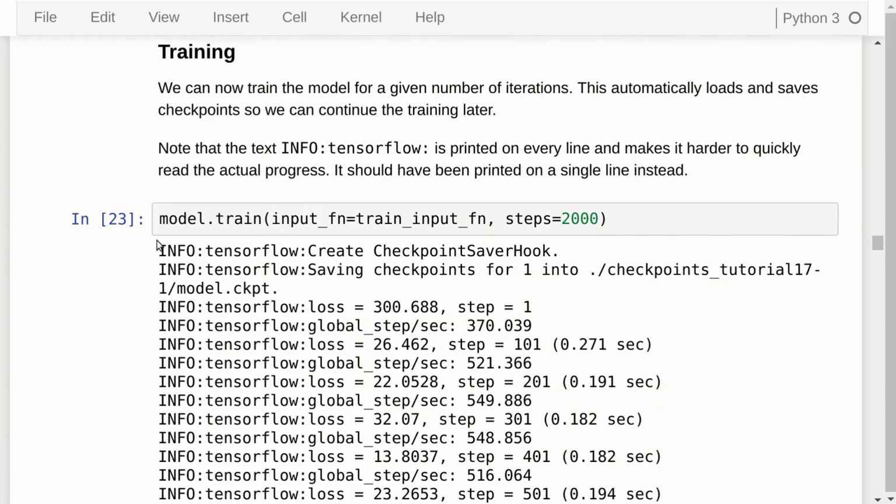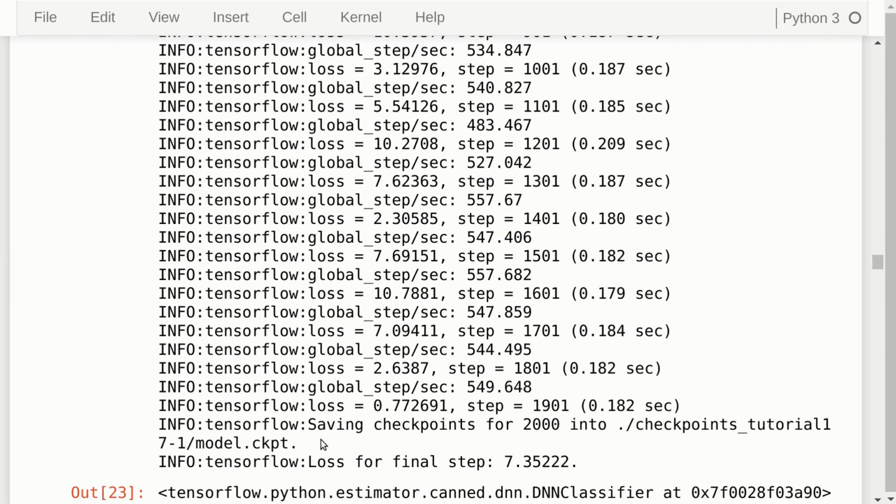And now that we have the estimator as an object, we can call functions on it, and we call train with the input function that we defined above for the training data, and we want to perform 2000 iterations. And it will save the checkpoint at the end and at intervals during the training.